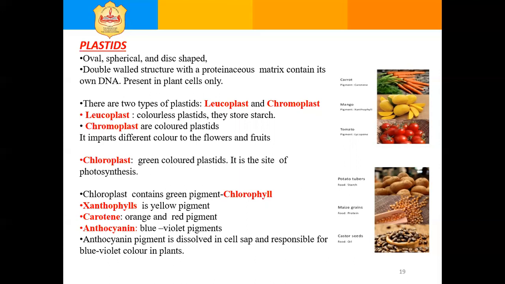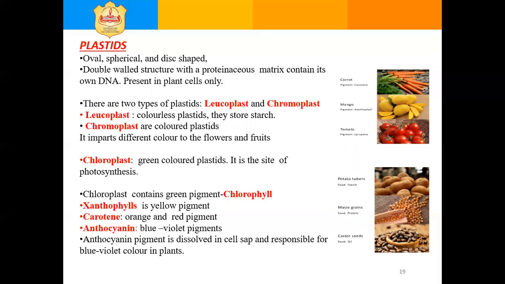Leucoplasts are colorless plastids. They store food in plants in the form of starch, protein, and lipids. Chromoplasts are plastids that produce and store pigments.